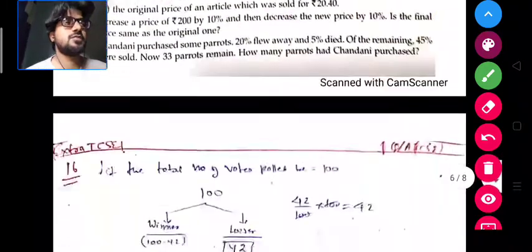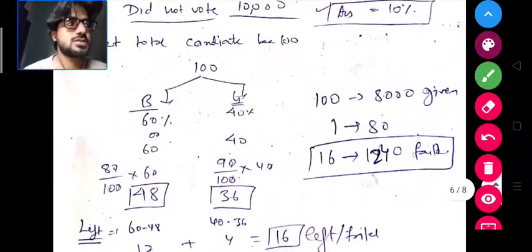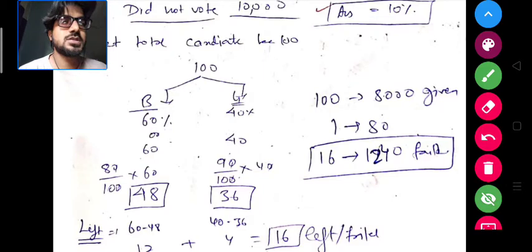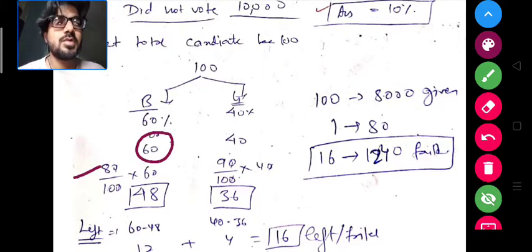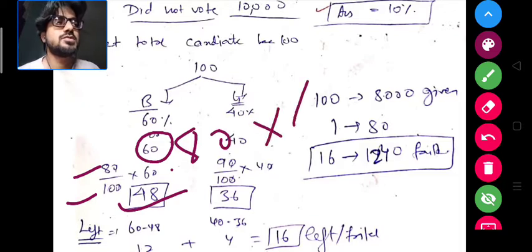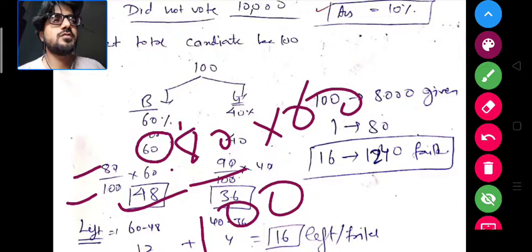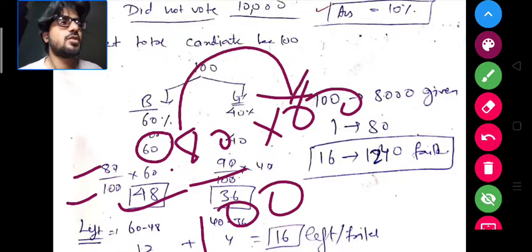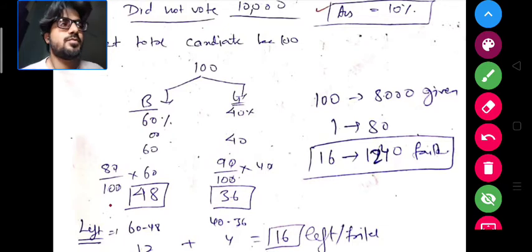So 80% of the boys means out of 60, 80% of 60 means 80 by 100 of 60, that is 48. See, I tell you a very easy method to calculate the percent. If it is given 80% of a number, then that will be 80 into 60 by 100 obviously, but the multiplication will be only of these two, so 8 6s are 48. So 48 boys have passed.